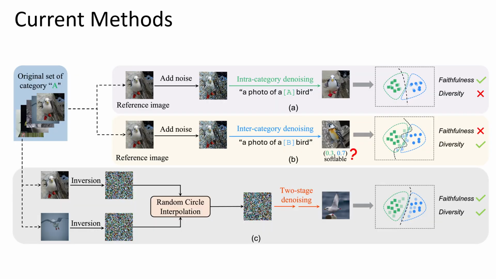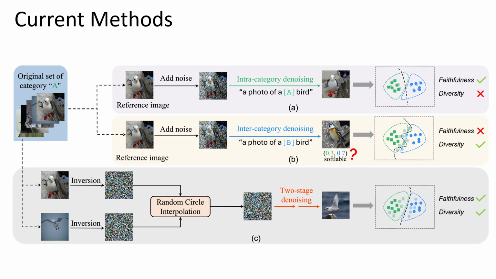From these two crucial cases, let's consider the current typical methods: intra-category data augmentation and inter-category data augmentation. For intra-category data augmentation, as shown in this row, given a reference image from the original training set, we first add some noise to get a noisy image. Then we denoise it with a prompt, a photo of a bird A, where A is the category of this image. For this method, the faithfulness is good but not diverse enough.